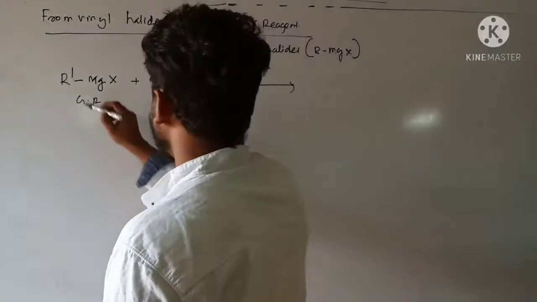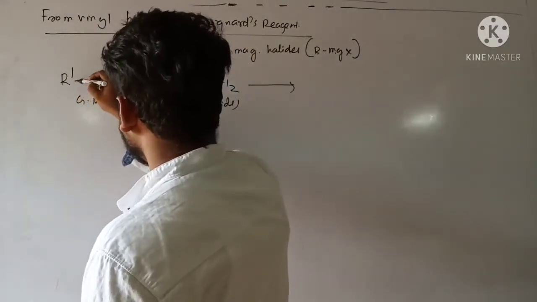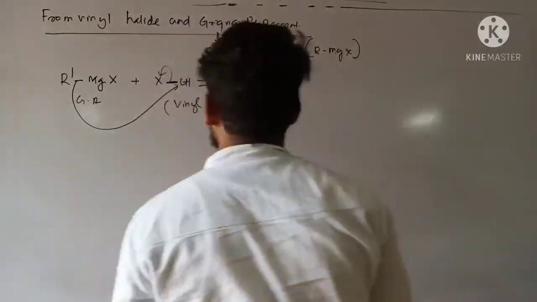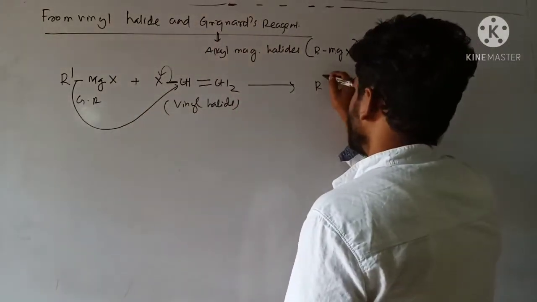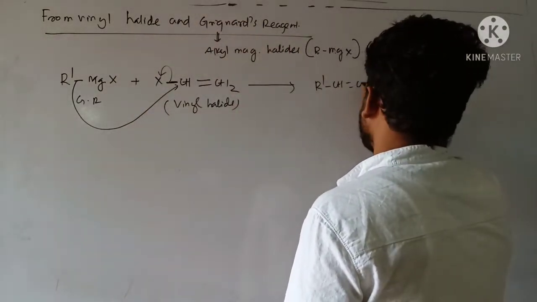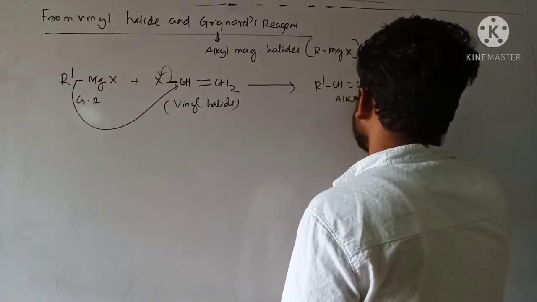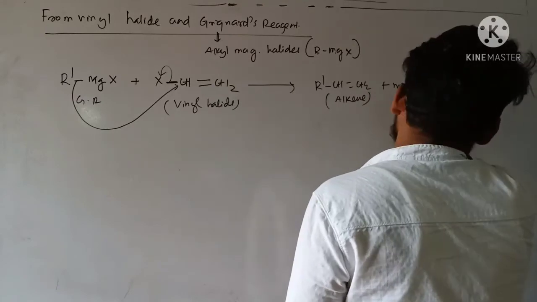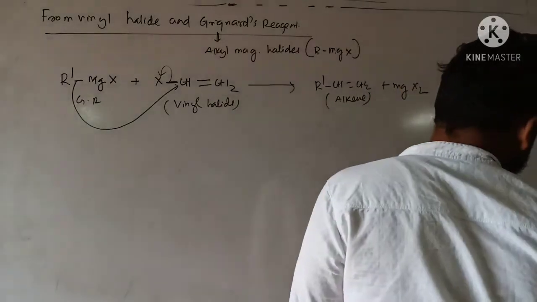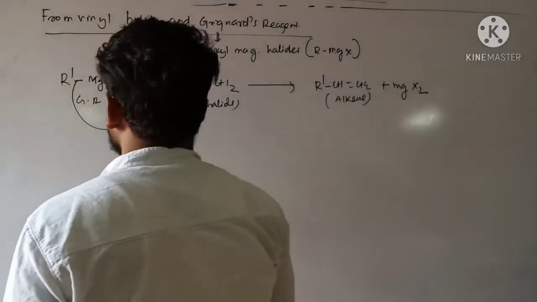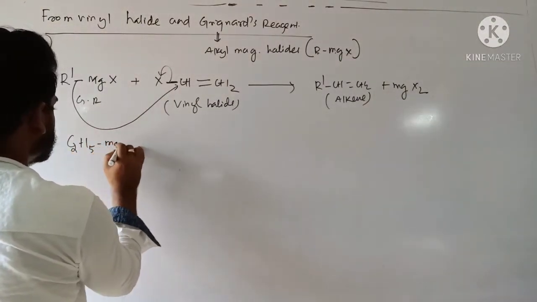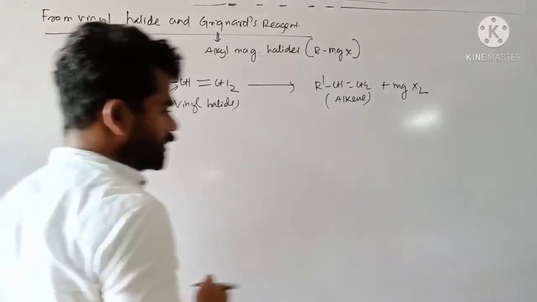So this R group gets connected to this carbon and this goes like that. So you will get R'-CH=CH2. This one is alkene plus MgX2.